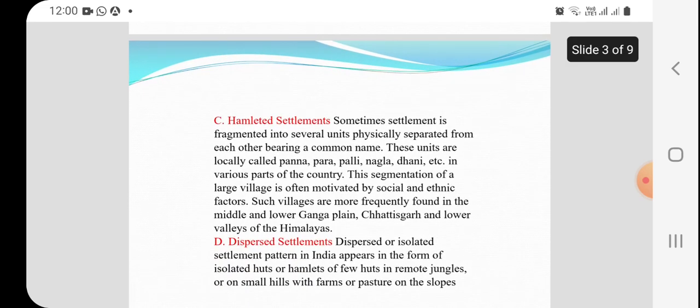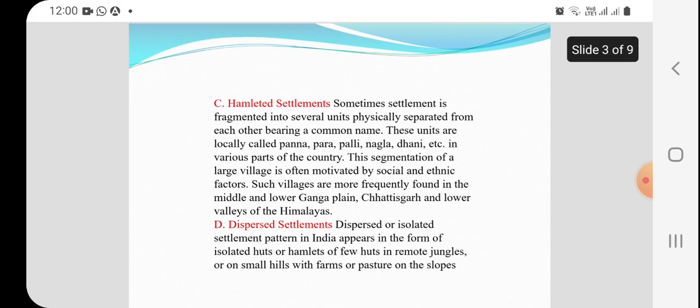Third one is hamleted. Sometimes settlements are fragmented into several units physically separated from each other, bearing a common name. These units are locally called Panna, Para, Palli, Nagla, Dhani in various parts of the country. It is also found in India in the villages. These segments of large villages are often motivated by social and ethnic factors. Such villages are more frequently found in the middle and lower Ganga plain, Chhattisgarh and the lower valley of the Himalayan region.